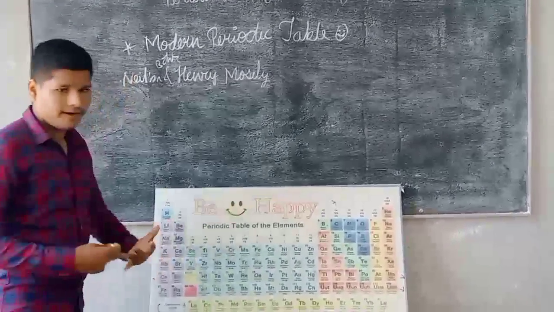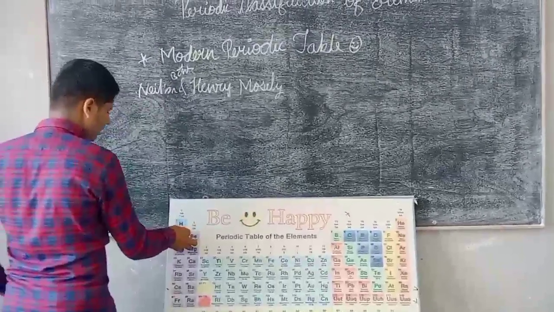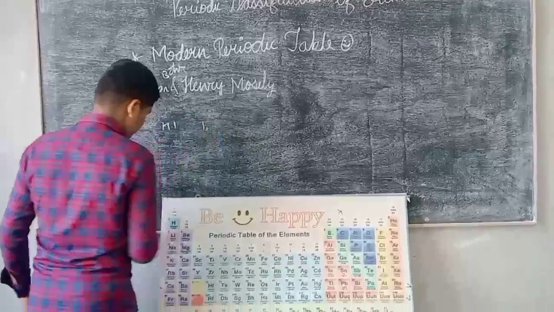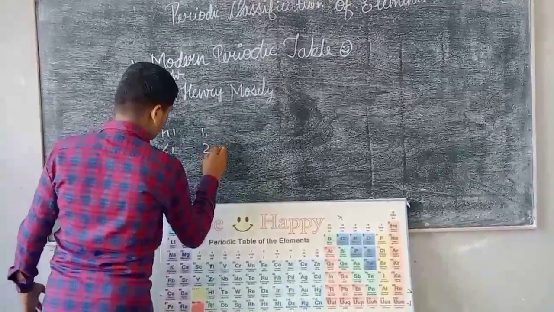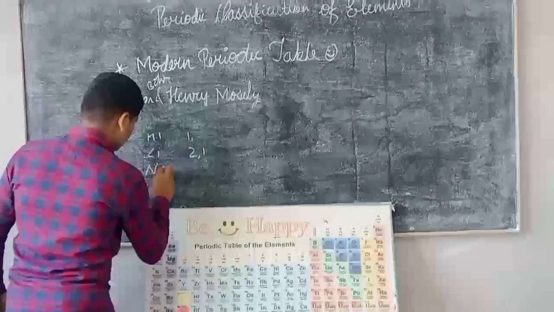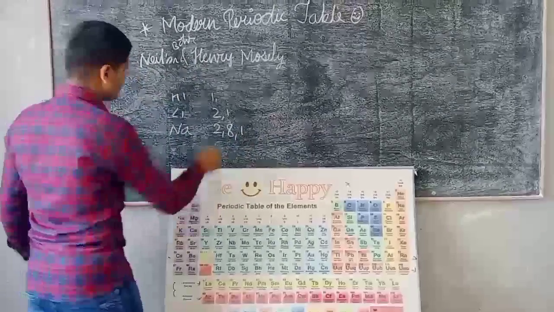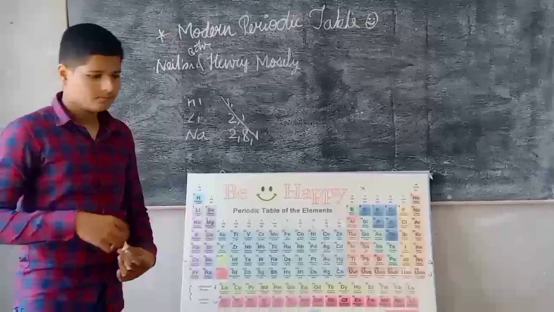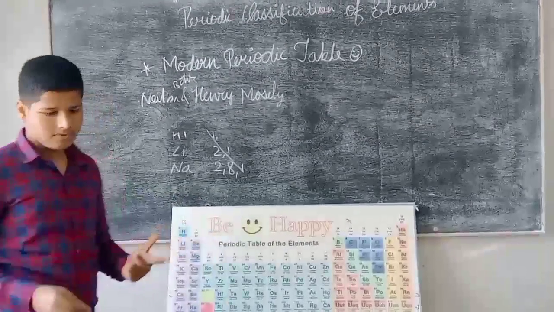The second trend of the modern periodic table is valence electrons. The atomic number of hydrogen is 1 and the electronic configuration is 1. Of lithium, the atomic number is 3 and the configuration is 2, 1. And sodium, the atomic number is 11 and the electronic configuration is 2, 8, 1. As we can see, the number of electrons present in the outermost shell or orbit of an element is known as valence electrons.